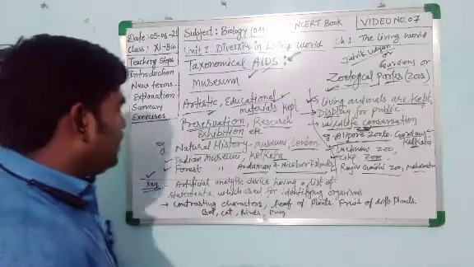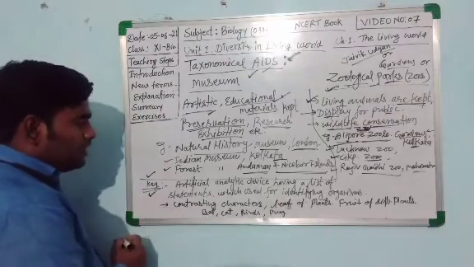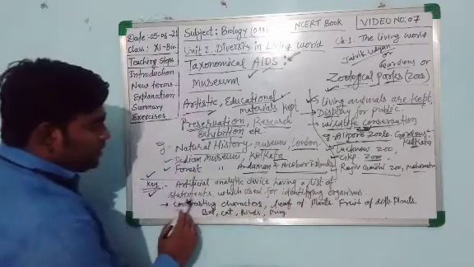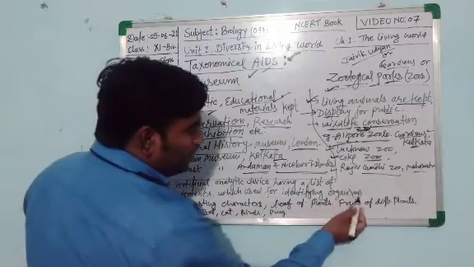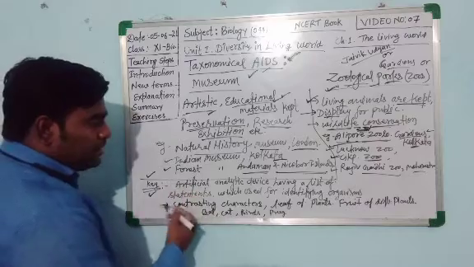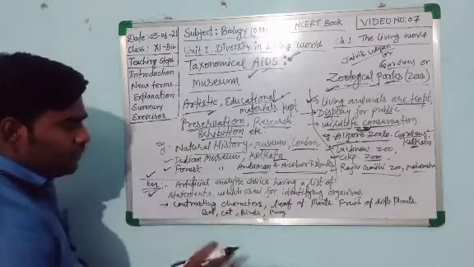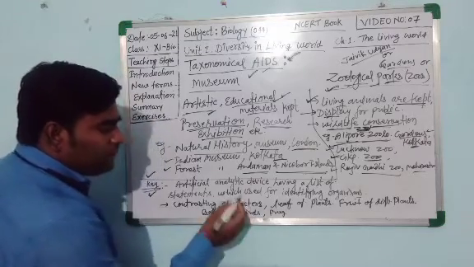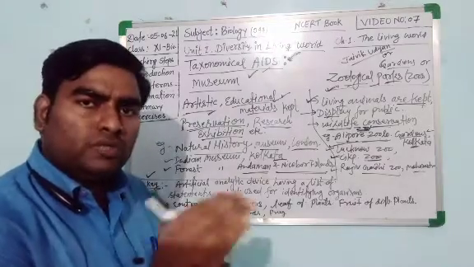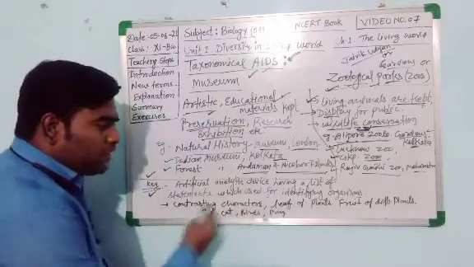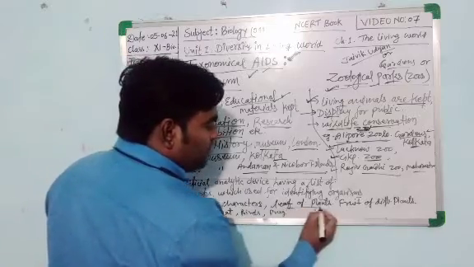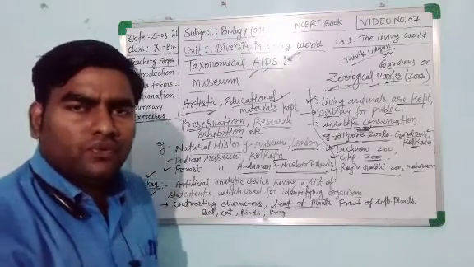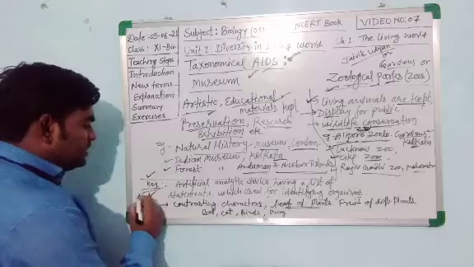One important taxonomical aid is the key. A key is an artificial analytic device having a list of statements which is used for identifying organisms. We can say that a key is an analytic device used to identify organisms by their contrasting characters. If two or three organisms look the same, they show contrasting characters. For example, the leaves of plants may look the same. So for the classification of different types of leaves, we use keys.